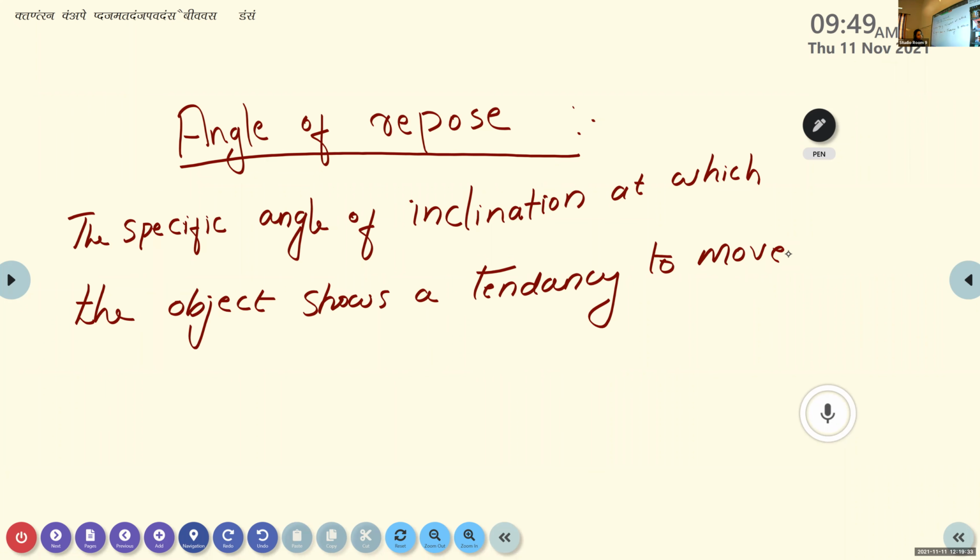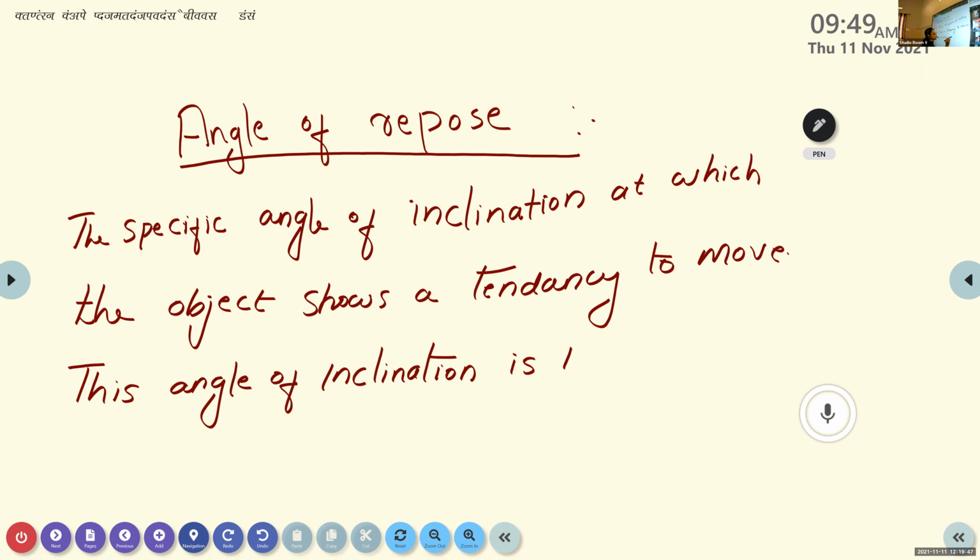That angle of inclination is known as the angle of repose.